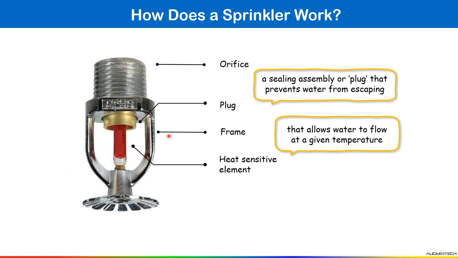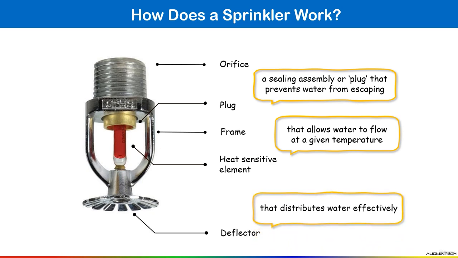Okay, as I already explained to you, inside this bulb we have a liquid, and this liquid color depends on your temperature rating. Okay, then we have a deflector. Deflector distributes water effectively. So these are the components of fire sprinkler system.